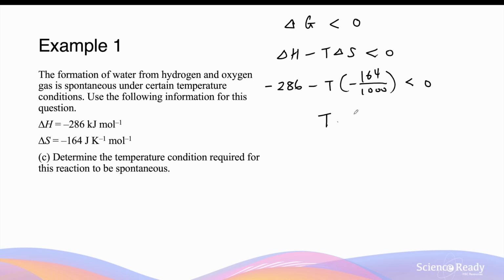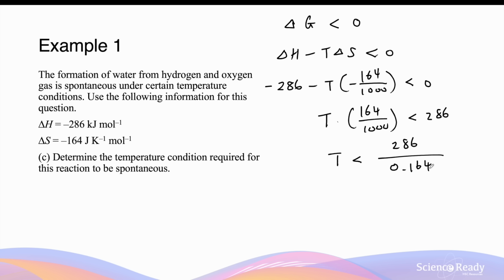So T times 164 divided by 1,000 less than 286. So we will have T less than 286 divided by 0.164. And my answer is that the temperature must be less than 1,744 kelvins for this reaction to be spontaneous.